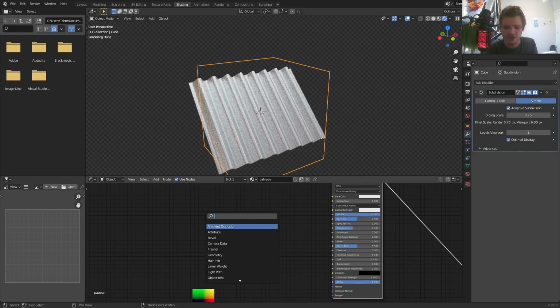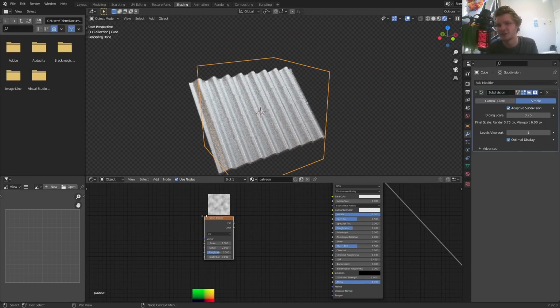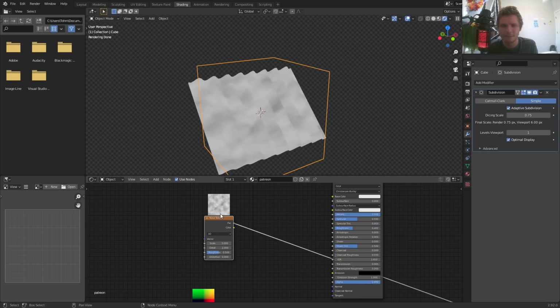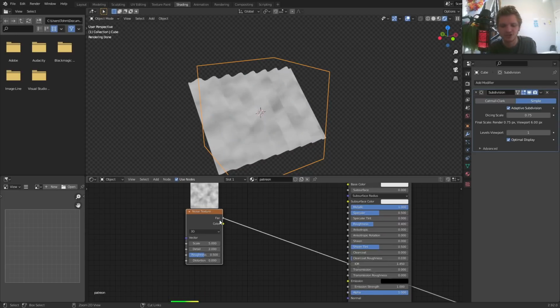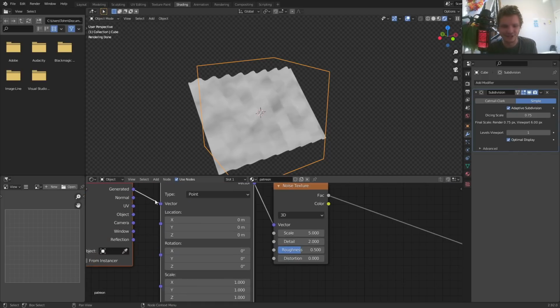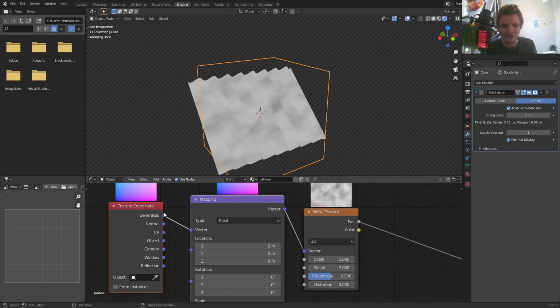What I'm thinking for this is we're going to use a noise texture. This is going to define what areas are rusted and what areas are metallic. I guess it's all metal, there's just some rust on some areas. Right now, this is just using generated coordinates. You have to add in the nodes to actually see it.